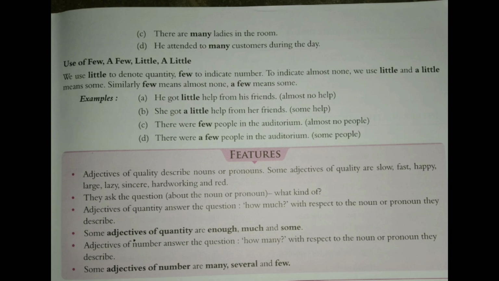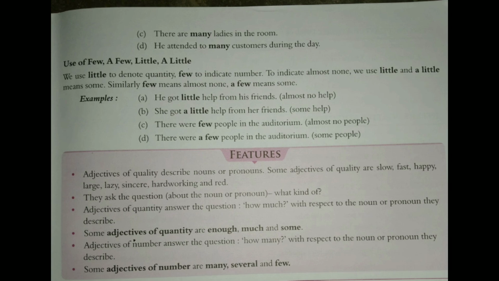Let's see some examples. A. He got little help from his friends. Here help is uncountable and little means no help. Number B. She got a little help from her friends. Means some of the friends helped. So here help is some, so it is a little. Again help is uncountable.